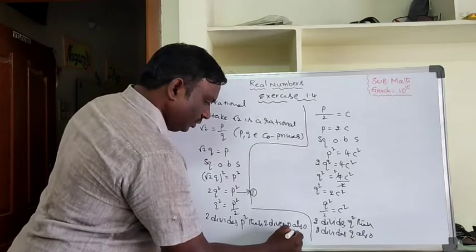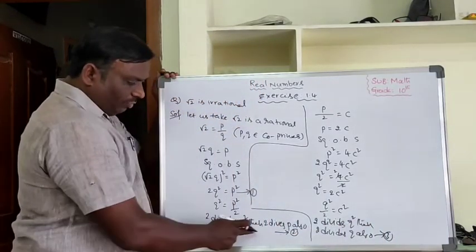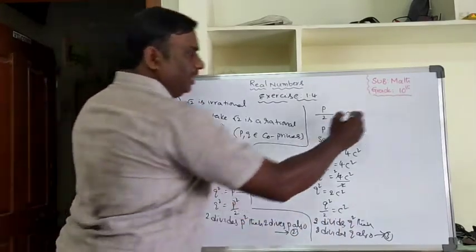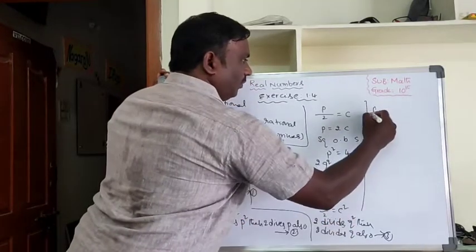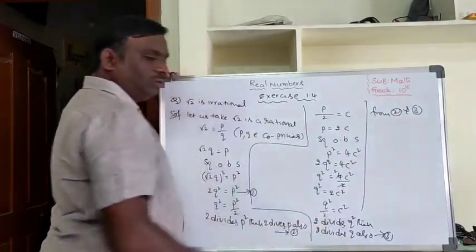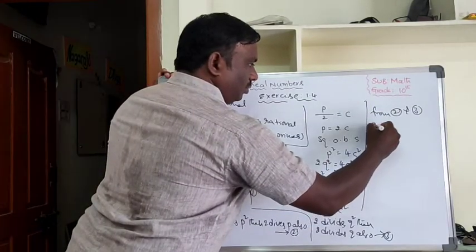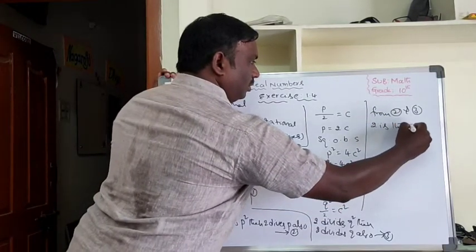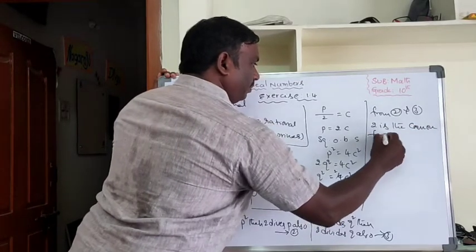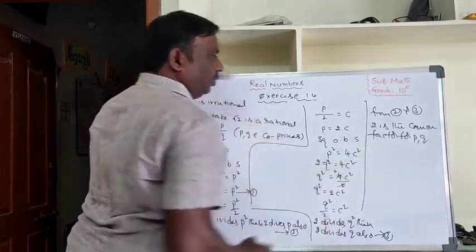This is equation 2, and this is equation 3. Here 2 divides p also, and 2 divides q also. That means from 2 and 3, 2 is a common factor for p, q.